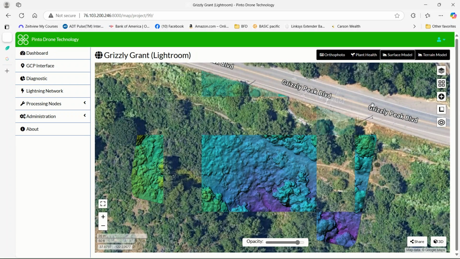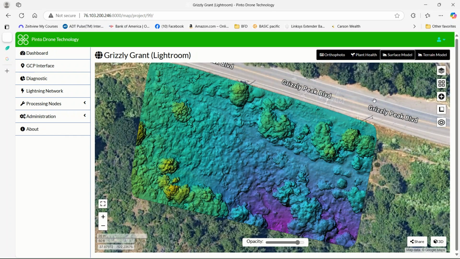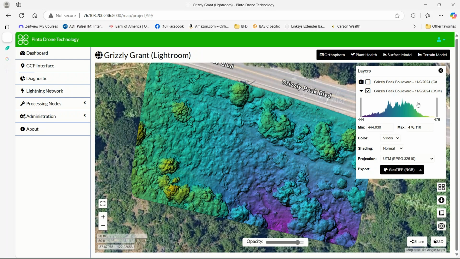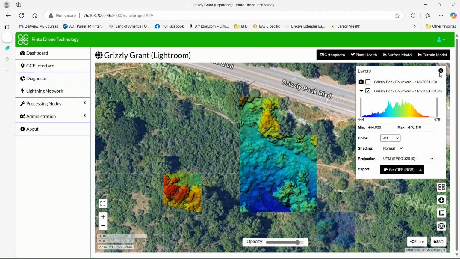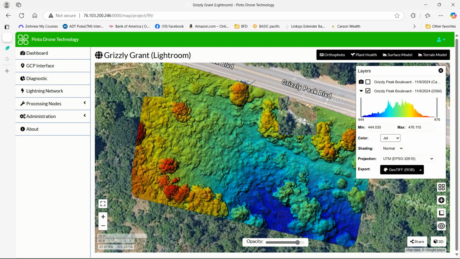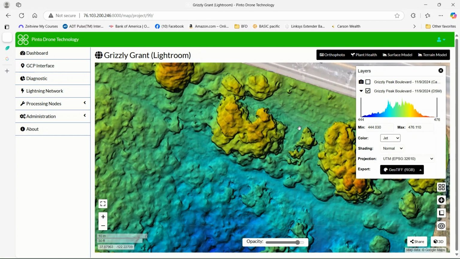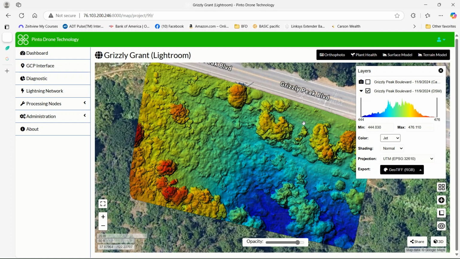The surface model measures surface elevation difference in meters. This is set up in meters. I don't like this color scheme. Let's change it to jet. I find that much easier to use. And there it is. So this is a surface model. And again, it measures surface elevation differences in meters.